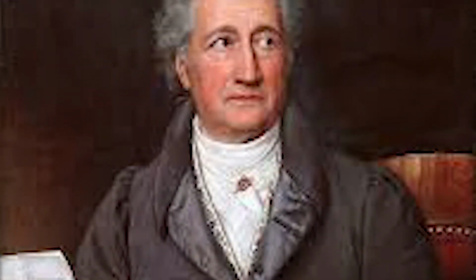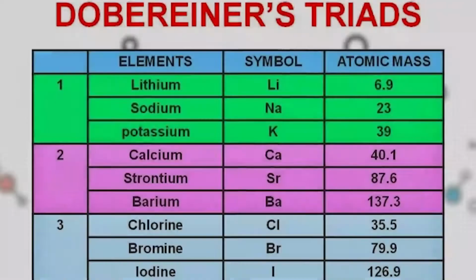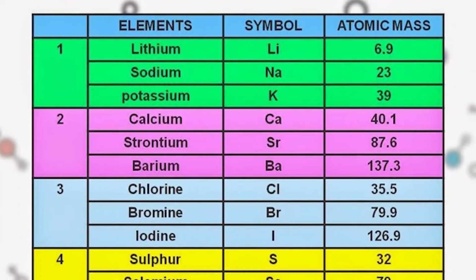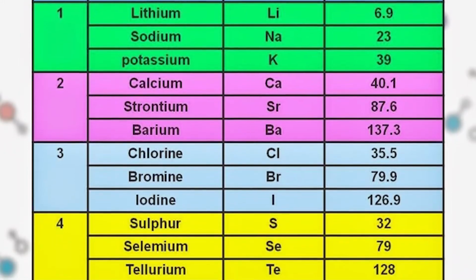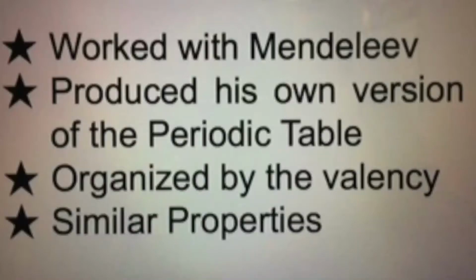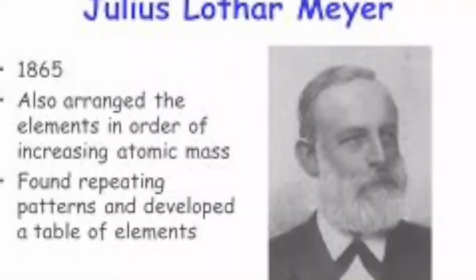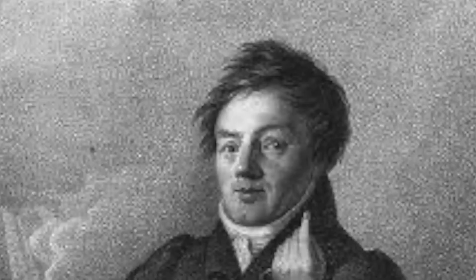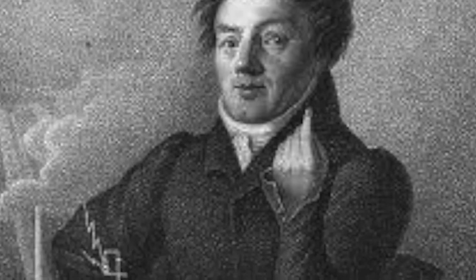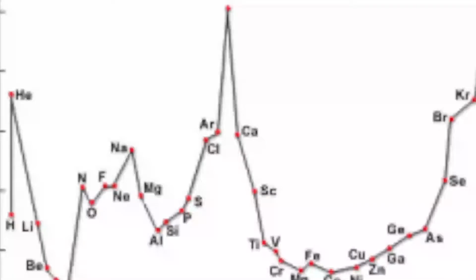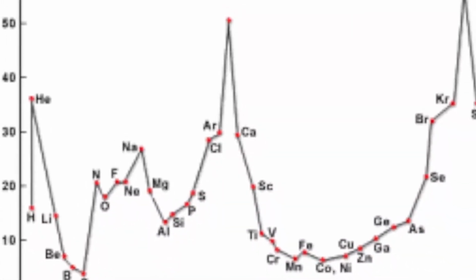Then a German scientist named Johann Döbereiner developed the law of triads. Each triad was a group of 3 elements similar to each other. Attempting to improve the periodic table in 1879, Lothar Meyer published his own version of the periodic table. He is a German chemist who also worked together with Mendeleev in the arrangement of the periodic table.